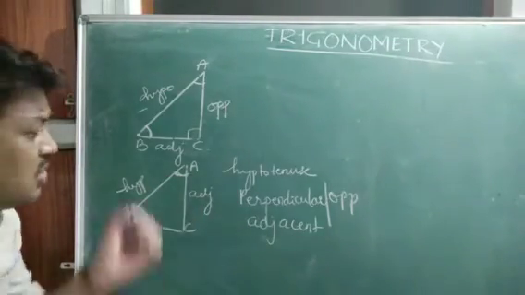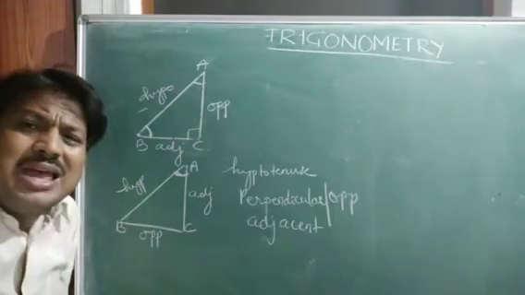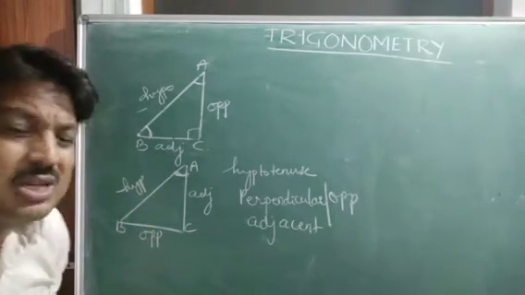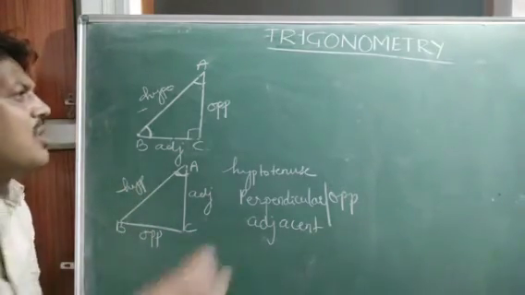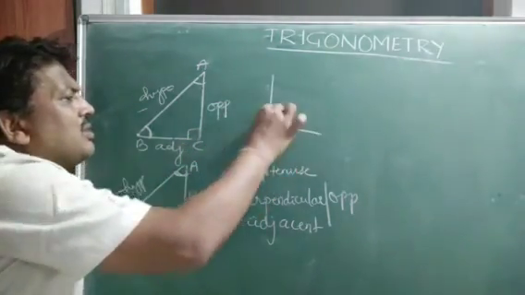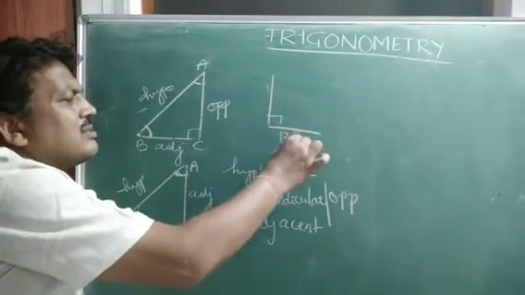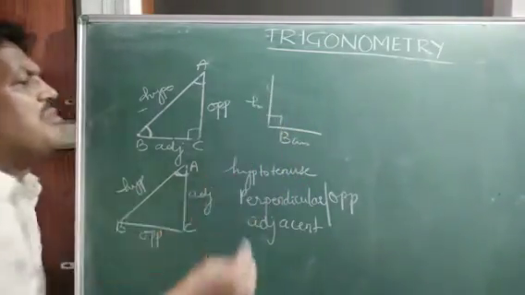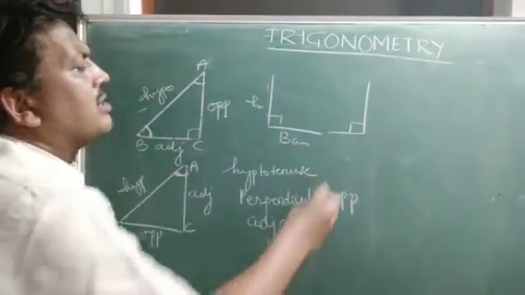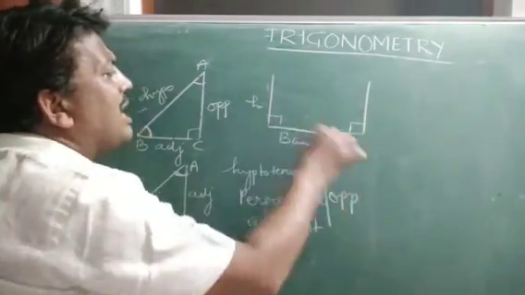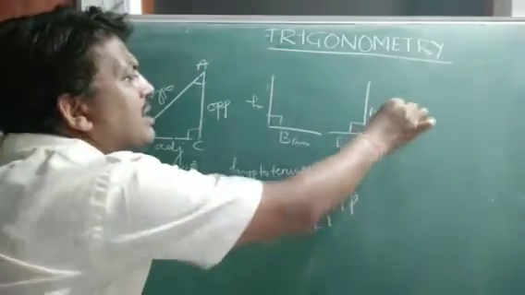Okay children? So depending on the acute angle we are talking about, its sides will change. Because here, suppose this is a base and this is a height. Just as we turn it, suppose I turn it just now, what happened? This height came here and the base came here.